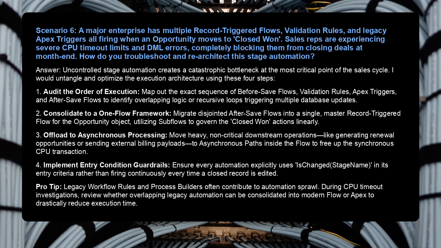4. Implement entry condition guardrails. Ensure every automation explicitly uses ISCHANGED with StageName in its entry criteria rather than firing continuously every time a closed record is edited. Pro tip: legacy workflow rules and process builders often contribute to automation sprawl. During CPU timeout investigations, review whether overlapping legacy automation can be consolidated into modern flow or Apex to drastically reduce execution time.